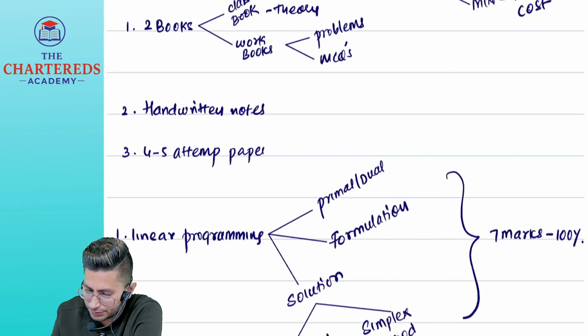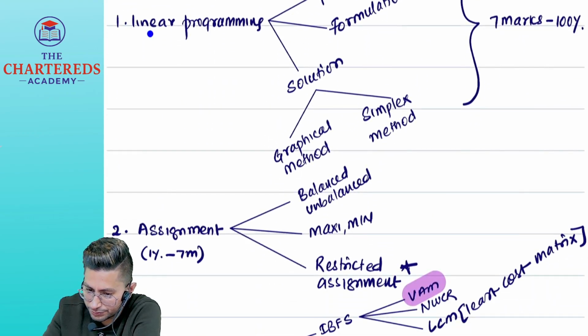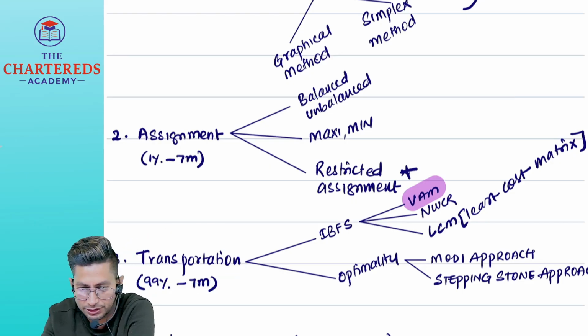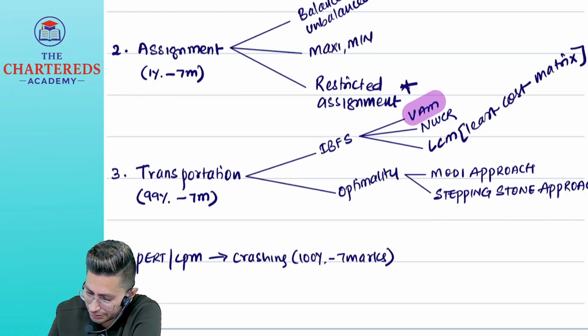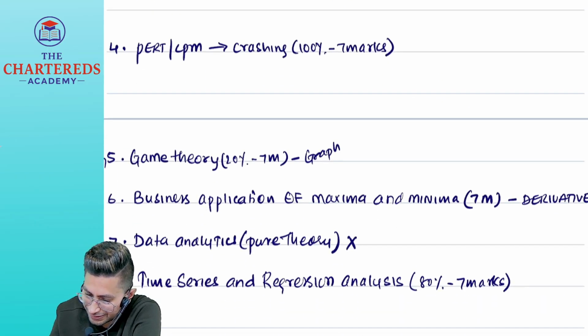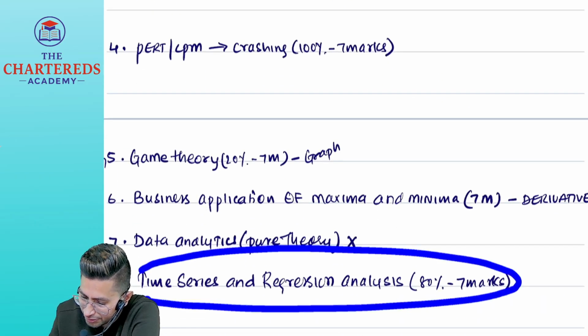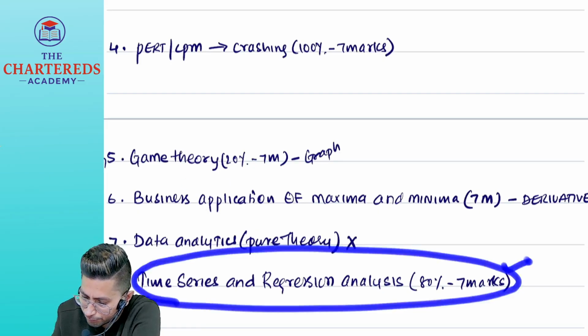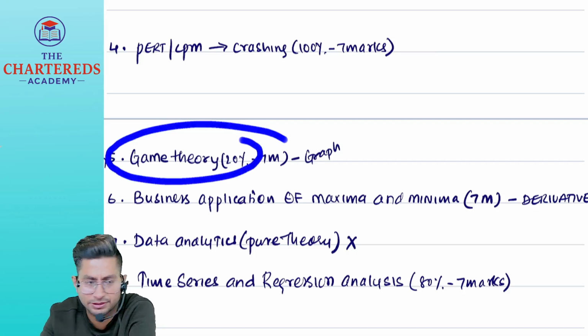So one is linear programming, guaranteed question. Then we have assignment or transportation. Mostly they ask transportation. In case they don't ask transportation, then mostly they ask assignment. Then we have PERT and CPM, guaranteed question for 7 marks. Then time series and regression analysis, 80% chance of coming. And game theory, 20% chance of coming.